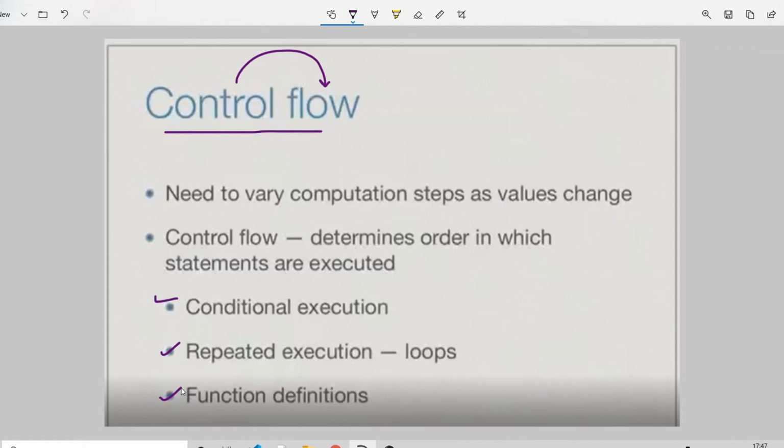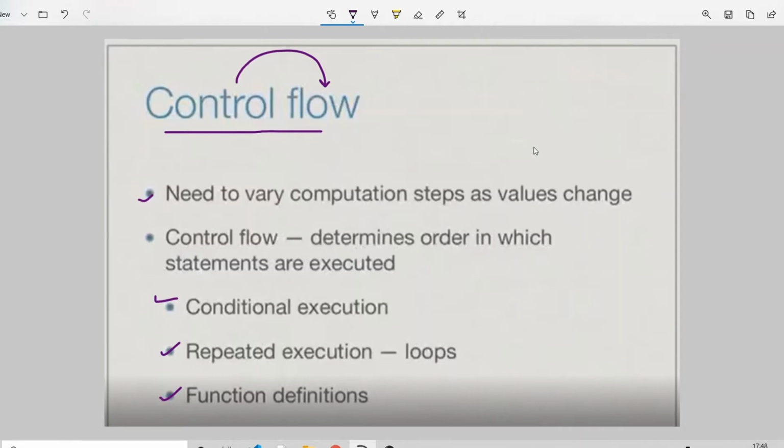If I am giving a certain condition, whenever the condition is true, the value of my iterator is going to be incremented or decremented, and accordingly my logic is going to work. So the complete concept is that condition and that variable. "Need to vary computation steps", that is the logic which you have given inside that condition, "as value changes".